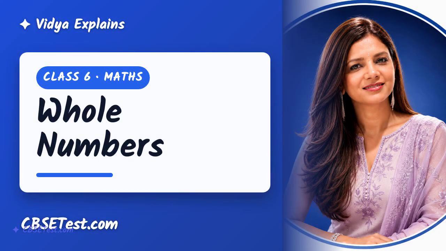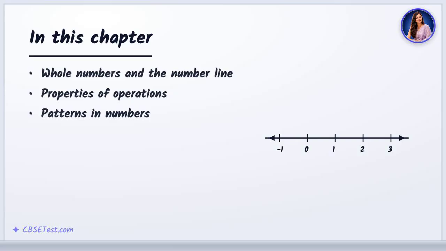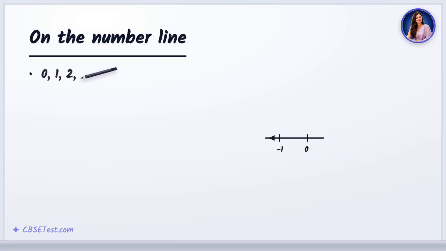Let's learn whole numbers together, step by step. Whole numbers are the natural numbers together with zero. We'll place them on the number line and explore the friendly properties of their operations. Whole numbers start at 0 and go on forever.